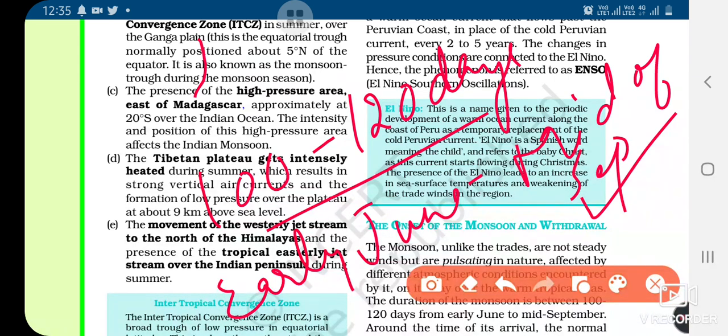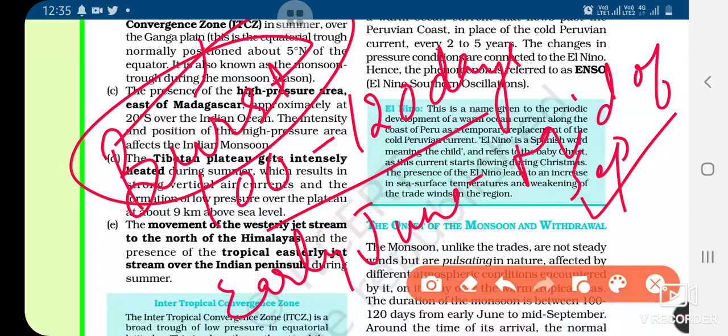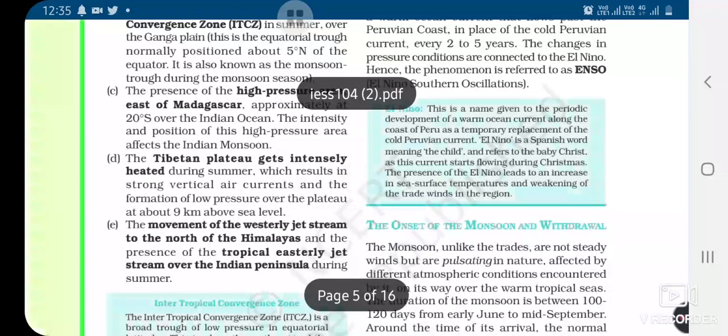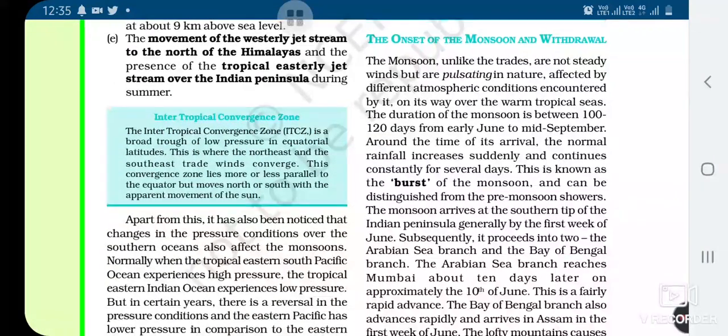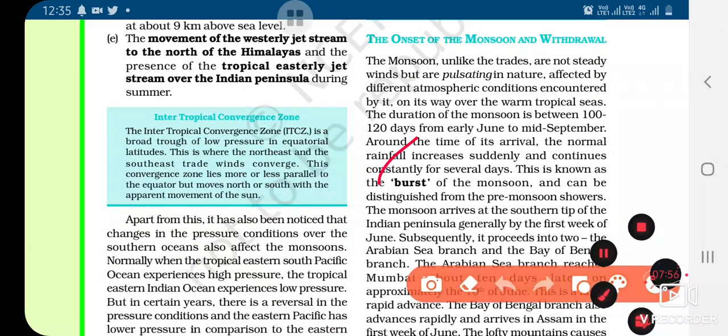Is it clear? This is the time when we receive enormous rain, and it continuously keeps on taking place. When we get heavy rain we call it burst. You all can see this term over here under this heading. This is called burst.